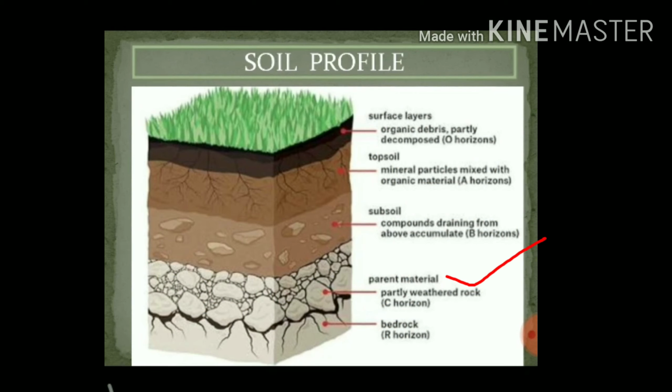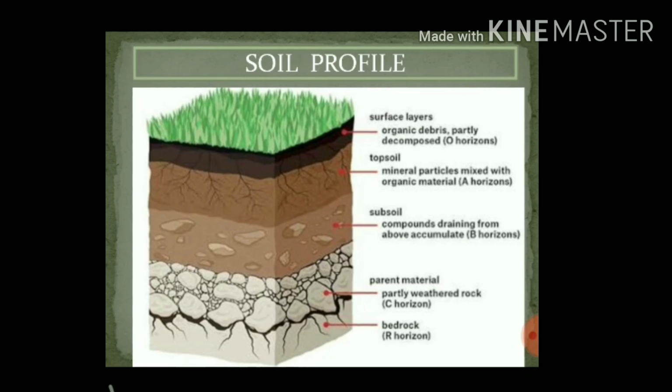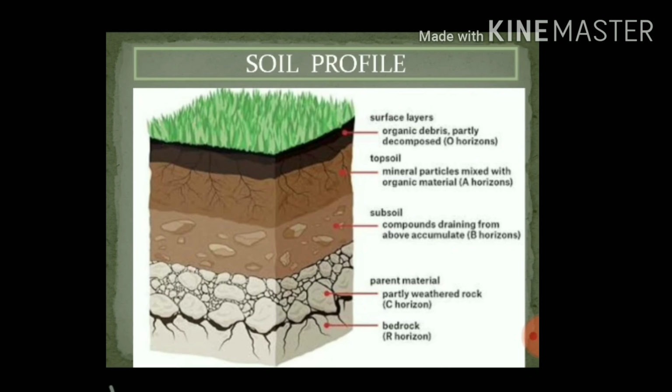Third layer. It is called partially weathered rock. It is the third layer from the top. It also consists of weathered rock, and these rocks are slightly bigger than in the subsoil. It is just above the bedrock.